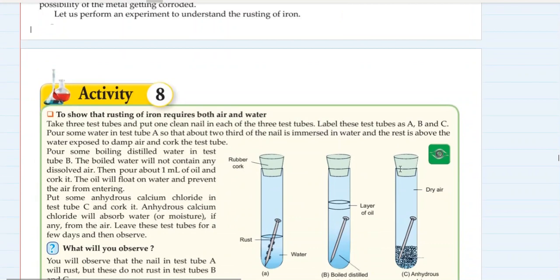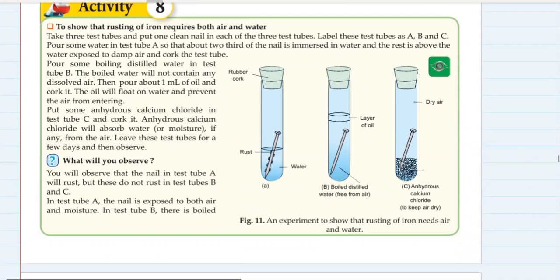Let's perform an experiment. In this experiment, we have to show that rusting of iron requires both air and water. As you can see, there are three test tubes. In the first test tube, an iron nail is kept and it is dipped in water. Nothing else is there. Of course, air is there and water is there, and iron is dipped in water. In the second test tube, boiled or distilled water is there, and in that water, an iron nail is completely submerged, and on the layer of this boiled or distilled water, a layer of oil is kept.